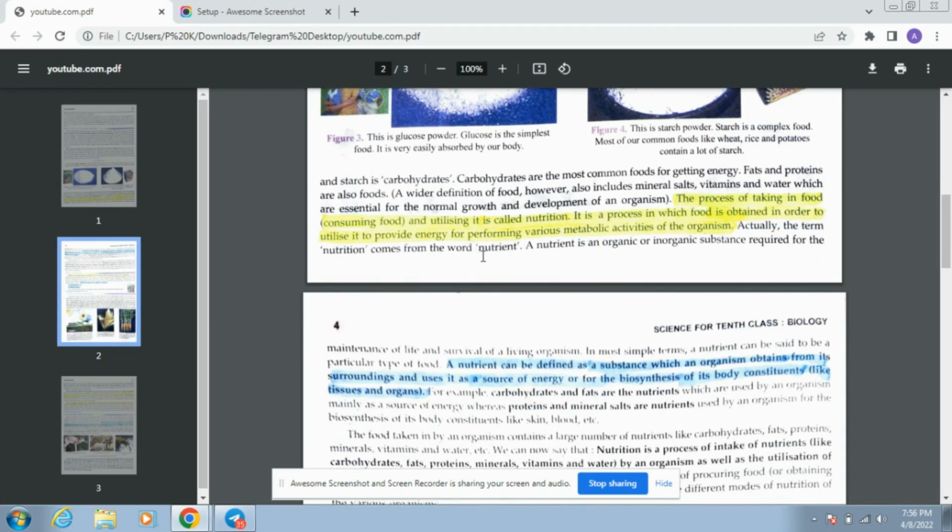A nutrient can be defined as, mark this point guys, a substance which an organism obtains from its surroundings and uses as a source of energy or for the biosynthesis of its body constituents like tissues and organs.